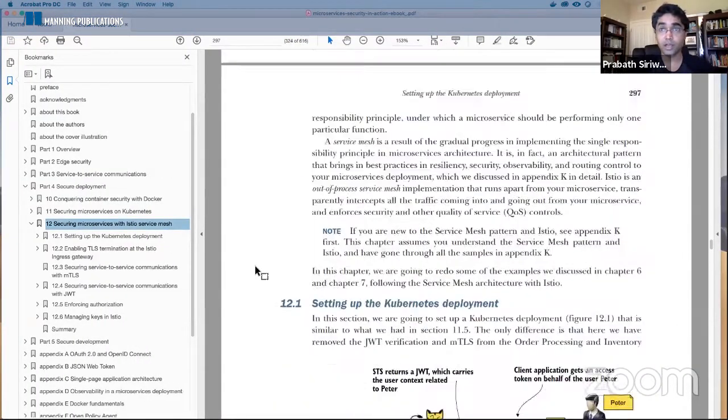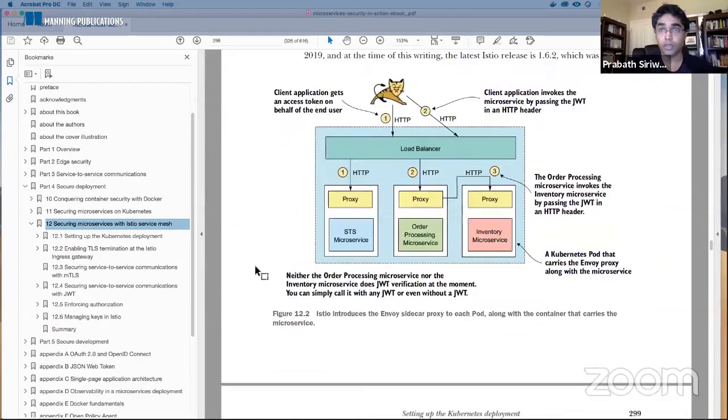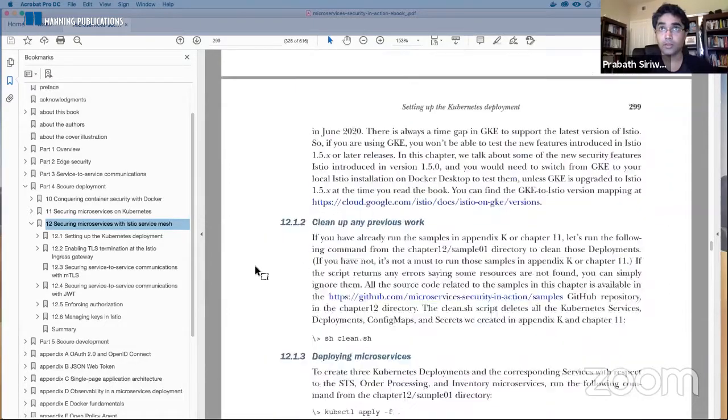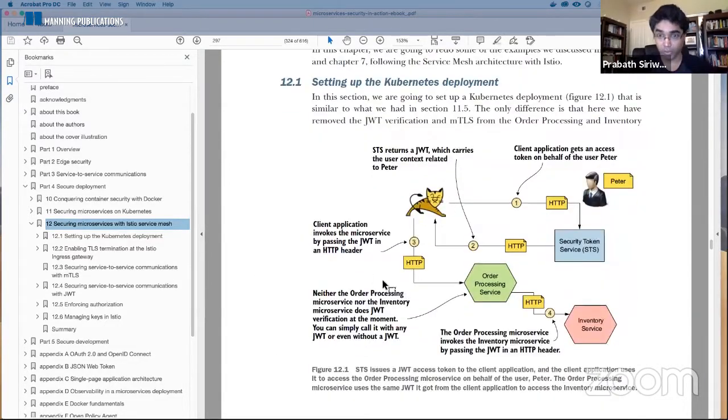First we are going to create this deployment in Kubernetes. This is the deployment we want to create. Here you have the order processing microservice, then the inventory microservice, then the security token service. And you also have an application. This can be a web application, a single page application, or any kind of application. For this particular demo, I'm using a simple curl client.